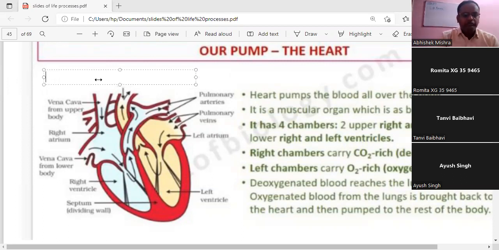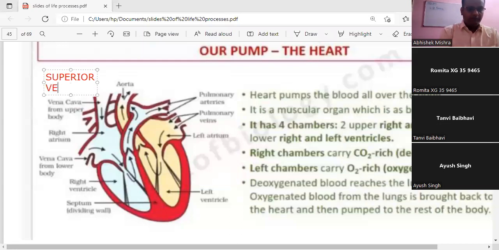Now, you can see over here, students, written Vena cava from the upper body. The name of this vena cava is superior vena cava. Now, what does this vena cava do?